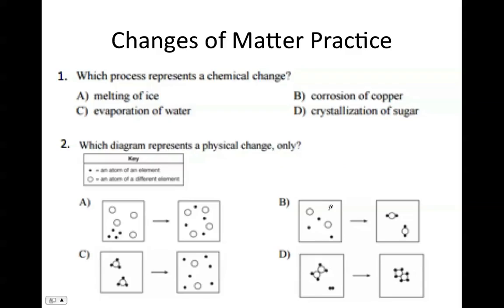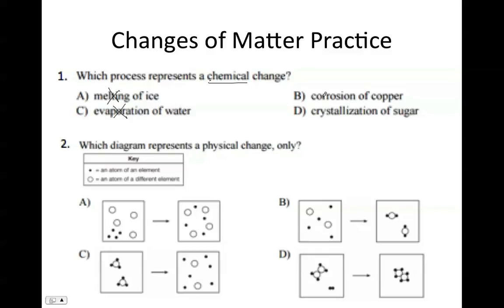So let's look at these two questions. One, which process represents a chemical change? So we want to think about, again, we're changing the chemical composition. So melting of ice, this is a great example of physical. This is a phase change. Same thing, evaporation of water, we have a phase change. So that's a physical change.